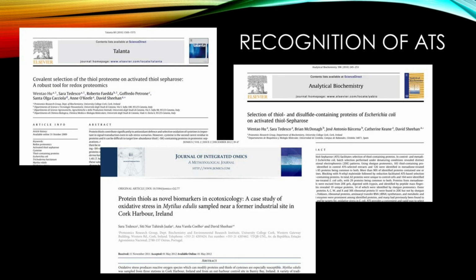There are few studies that have successfully eliminated the use of ATS resin in proteomics studies, and hopefully with this straightforward methodology, many researchers can consider using it in whichever field they are in.